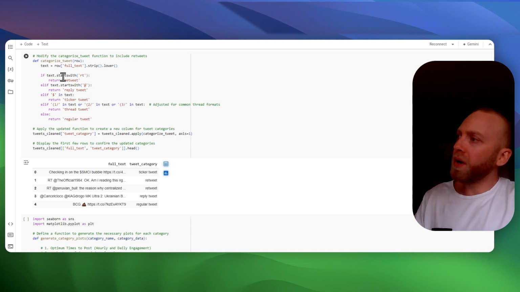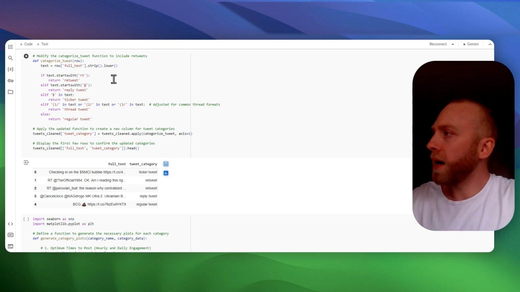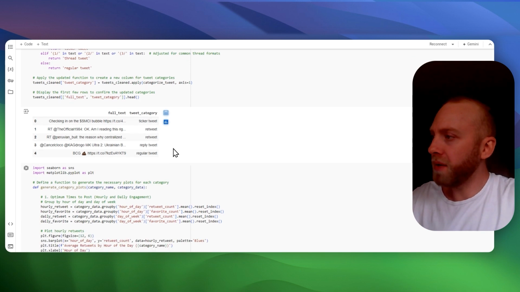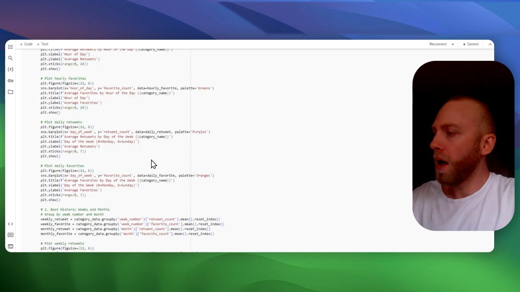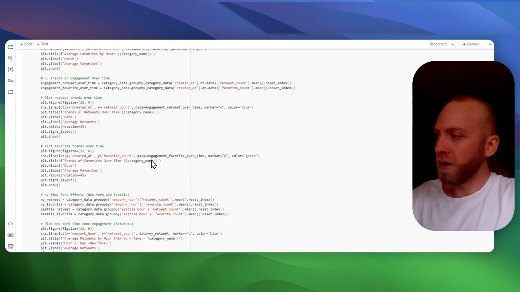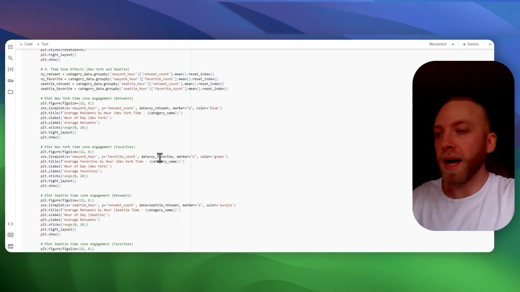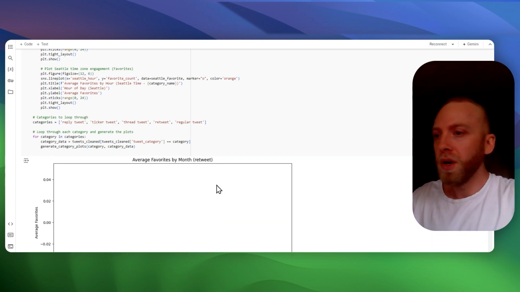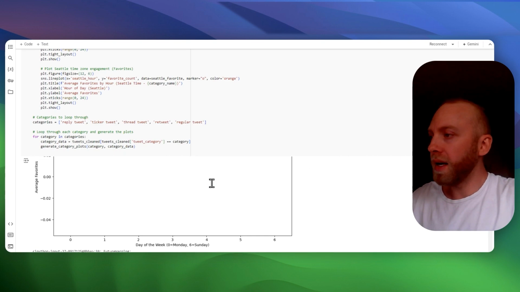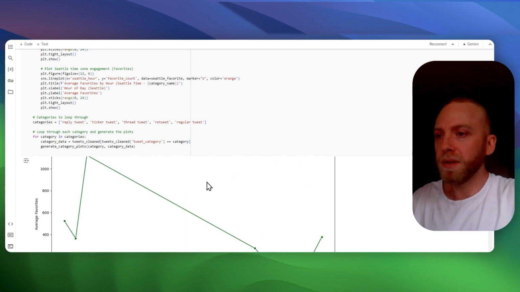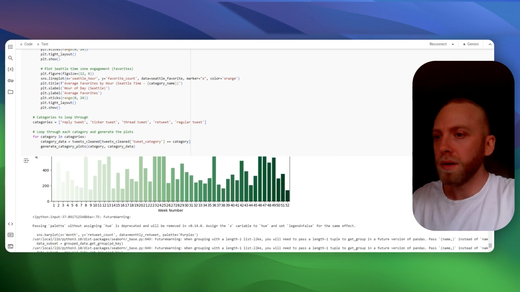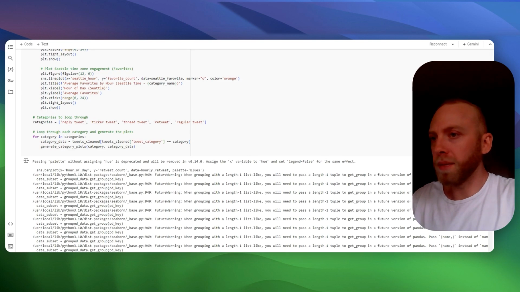So then we wanted to categorize the different tweets. So we did that: ticker tweet, retweet tweet, reply tweet, regular tweet. In order to conduct our analysis, we do the same analysis we did earlier, but trying to see if there is a difference. Let me keep going up. A lot of charts I made here.